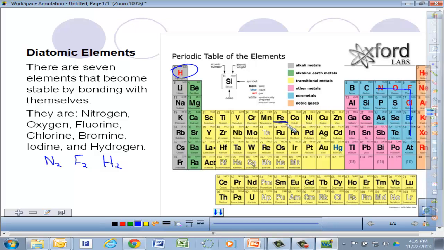But any of the elements that are one of these 7, you will always have to write it as its diatomic. So when I talk about the rusting of iron, we're going to say iron reacts with oxygen. We're going to basically be writing Fe plus O2. So any of these, when we are talking about them by themselves, will have to be written as the diatomic. And that is going to be important for the rest of this year, especially when we get into the stoichiometry.